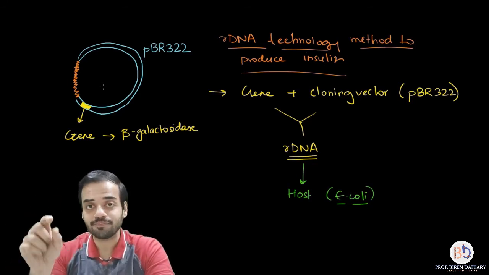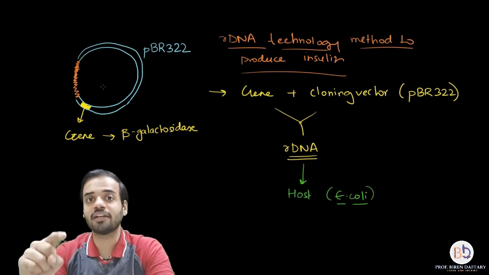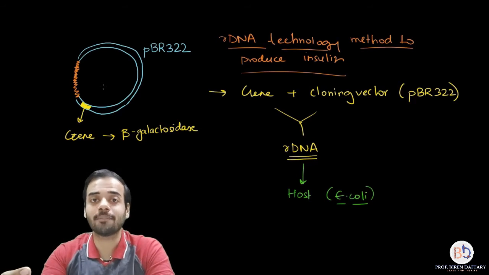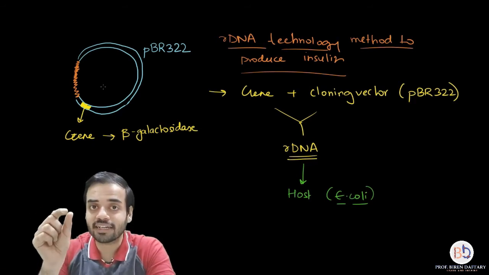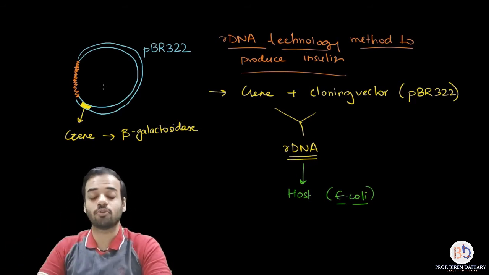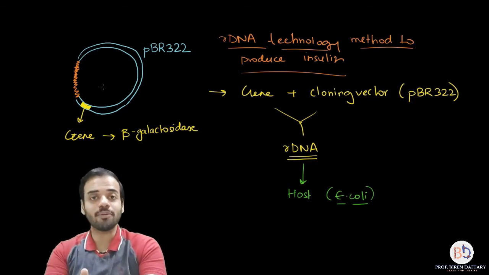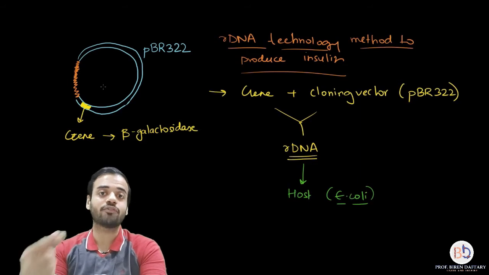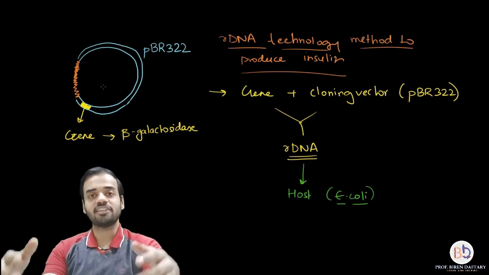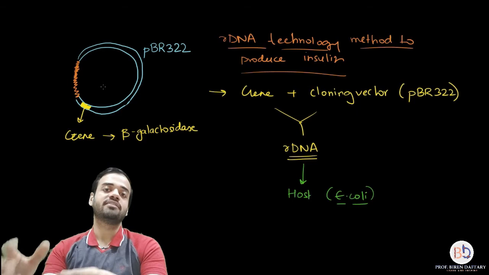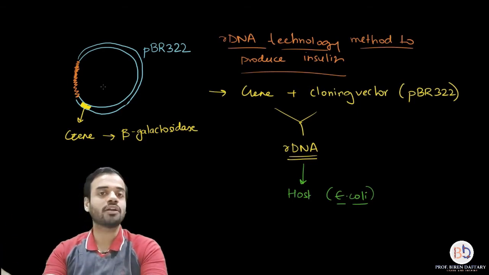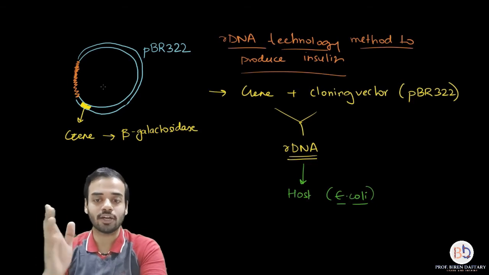Now that gene will undergo transcription and translation inside the E. coli, and that protein, the insulin, will be produced inside E. coli. So by using recombinant DNA technology, you have produced insulin in E. coli instead of human beings. And as many bacteria as you have, the quantity of insulin will keep on increasing, and you don't have to kill any animals to get insulin. I hope this is clear.